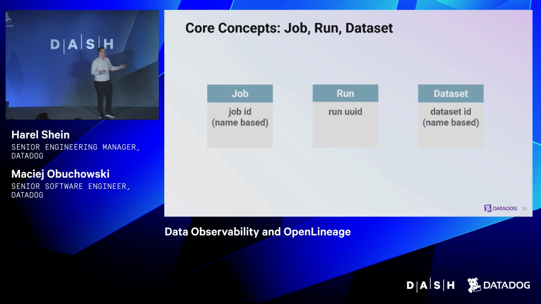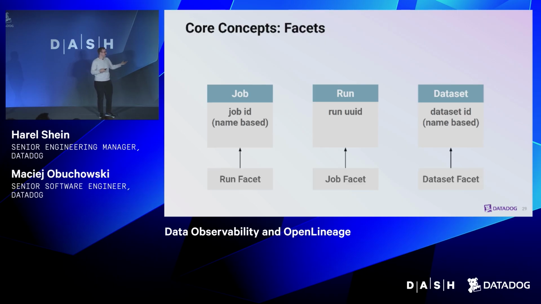Those are reasonably abstract things, and it makes sense to decouple any other concerns. Why? Imagine if OpenTelemetry mandated including the HTTP request version in the span specification, for example. If you wanted to use it for Kafka or gRPC, that wouldn't make any sense. So that's why we have a separate concept to attach all this additional metadata, and that's facets. Those are basically flexible metadata structures. We define them by JSON schema. It's like a dictionary in Python, a map in Java. It can be anything, really, that you can serialize.